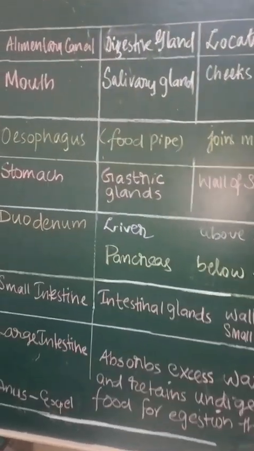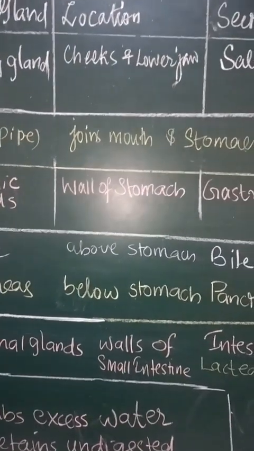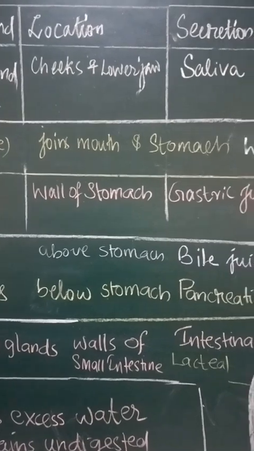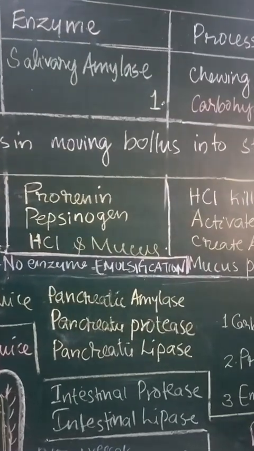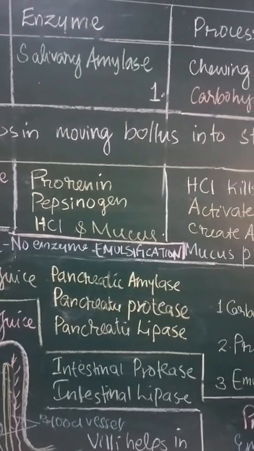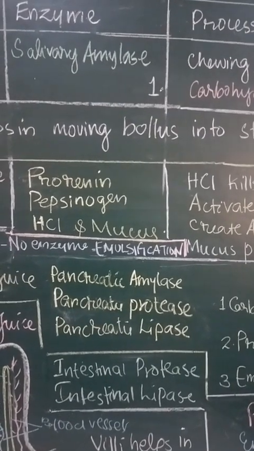Coming to the stomach with the gastric glands in the wall of the stomach, which contains gastric juice. It contains inactive forms of enzymes, prorenin and pepsinogen, HCl and mucus.